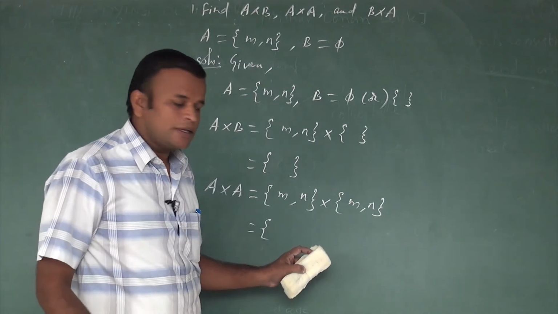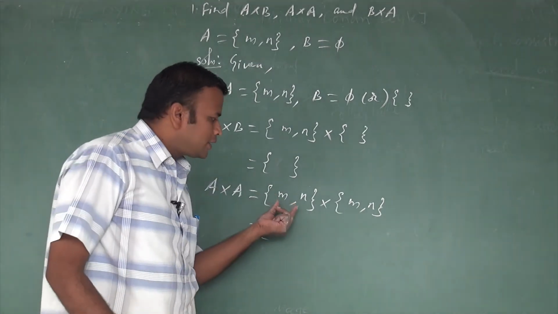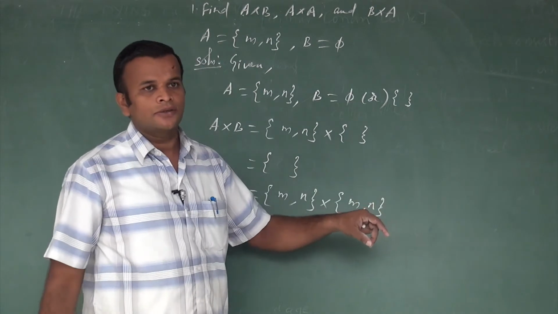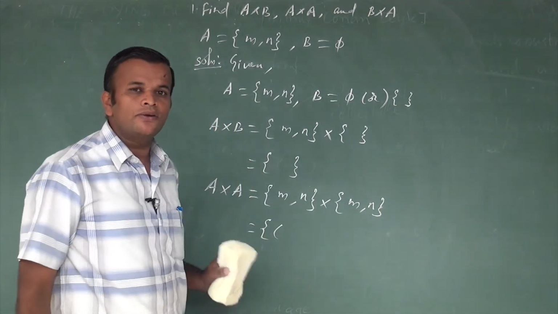A cross A is a non-empty set, because the first set contains some elements and the second set also contains some elements. How to write the first ordered pair? What is the working rule?